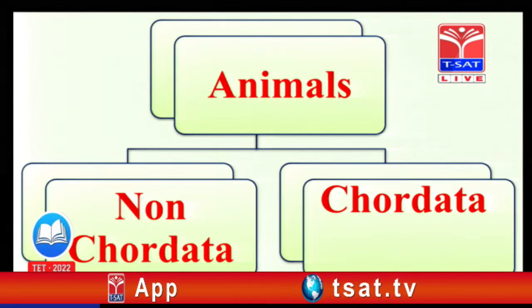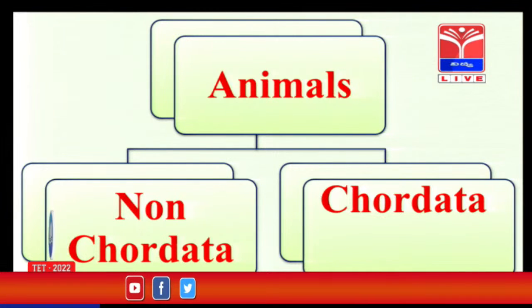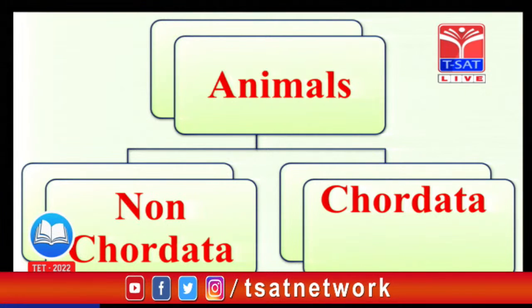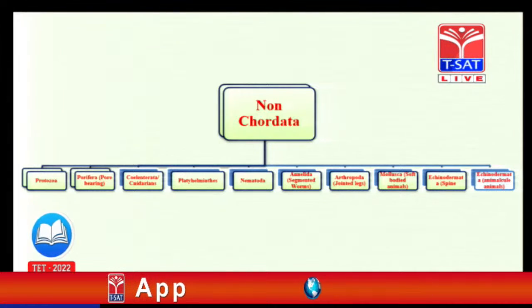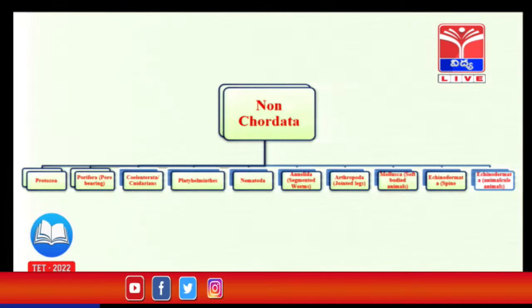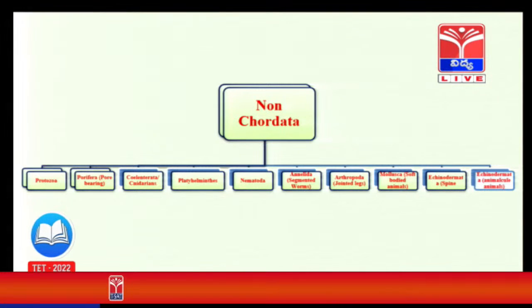Animals are classified broadly into 2 categories: non-chordata and chordata. What is non-chordata? In non-chordates, the notochord or skeletal system is absent. These non-chordates are again classified into 9 phyla: Protozoa, unicellular; Porifera, having pores throughout their body; Coelenterata, hydra-like living organisms with a 2-layered body; Platyhelminthes, flat worms; Nematohelminthes, round worms; and Annelida, like our earthworms.